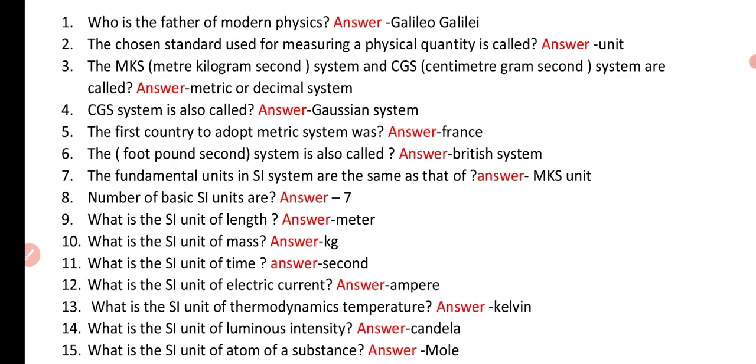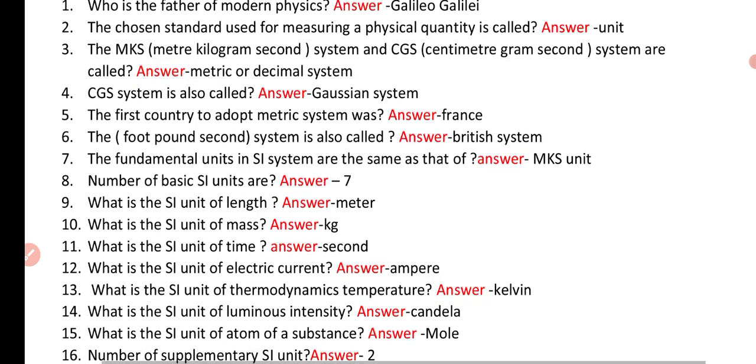Question number 4. CGS system is also called. Answer: Gaussian system. Question number 5. The first country to adopt metric system was. Answer: France. Question number 6. Foot, pound and second system is also called. Answer: British system.